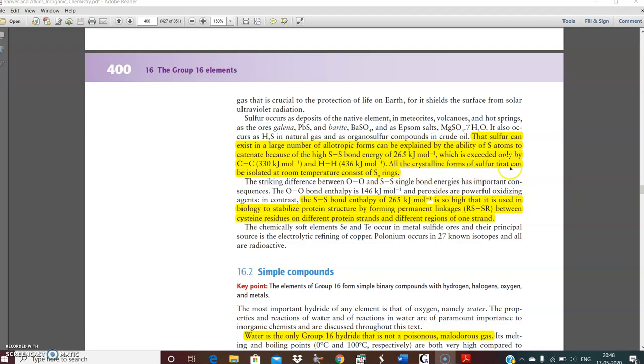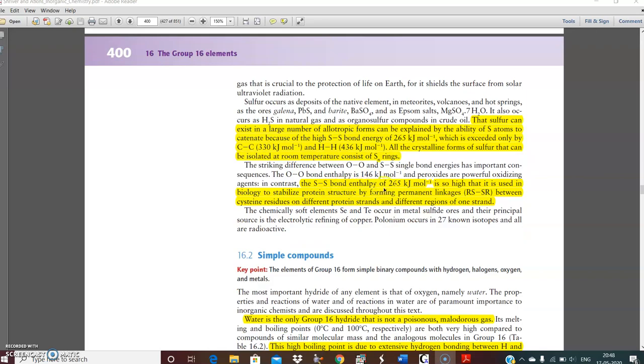All the crystalline forms of sulfur that can be isolated at room temperature consist of Sn, where n may be 6, 8. The S-S bond energy of 265 kilojoule or more is so high that it is used in biology to stabilize protein structure by forming permanent sulfur linkages between cysteine residues on different protein strands and different regions of the same strand.